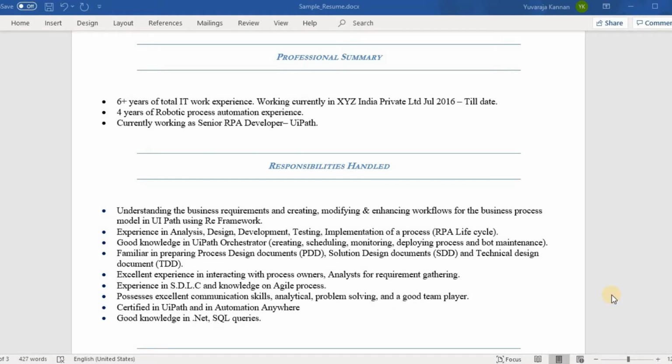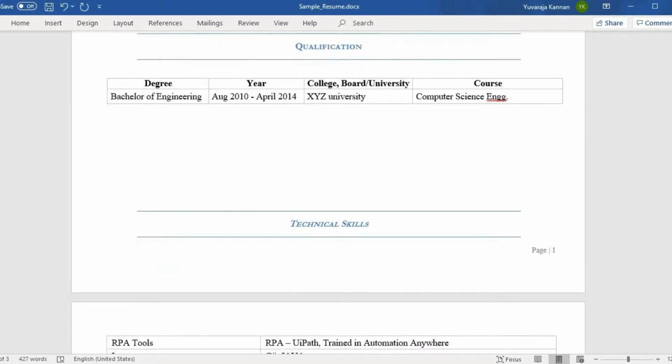In the previous module, we explored the sample standard RPA CV template. In this module, we will walk through a sample resume which was created based on the template that we discussed. So as you can see, I have a sample resume here.